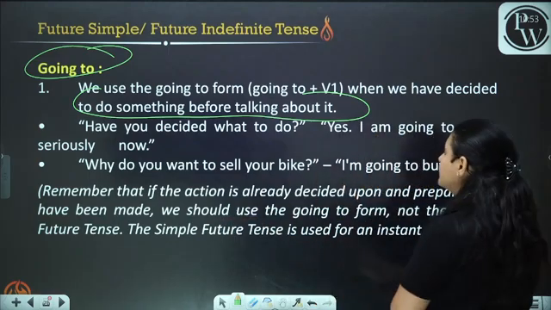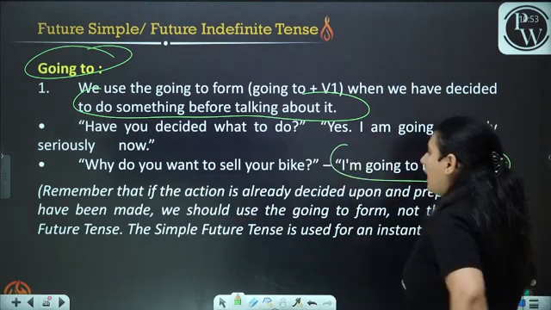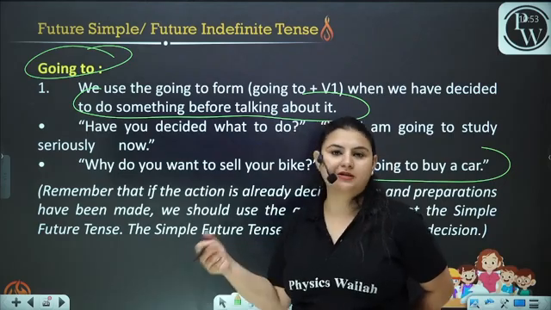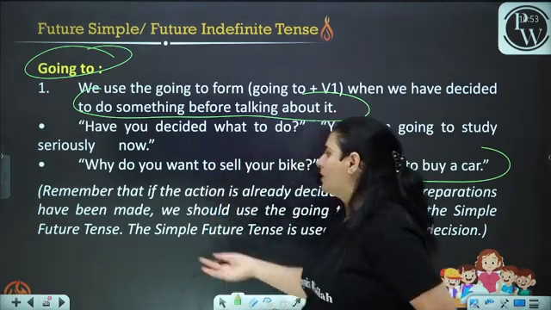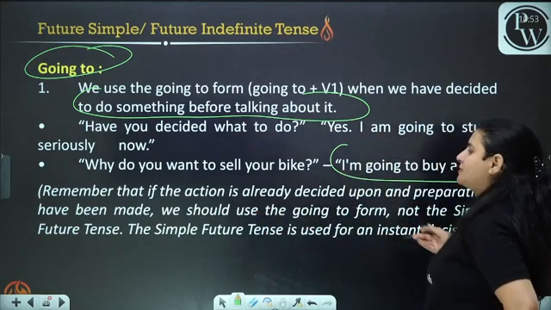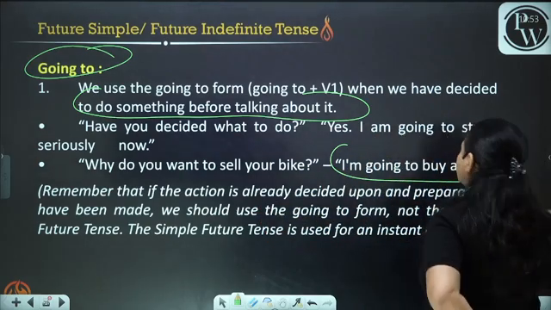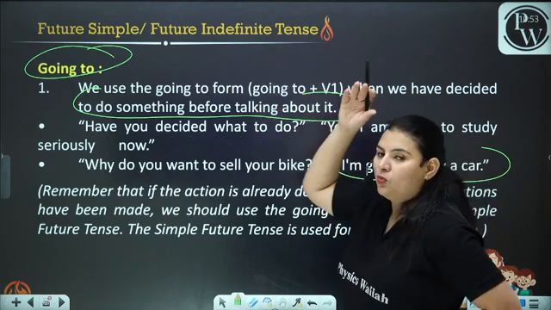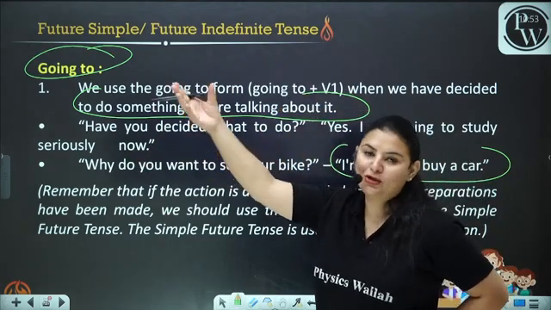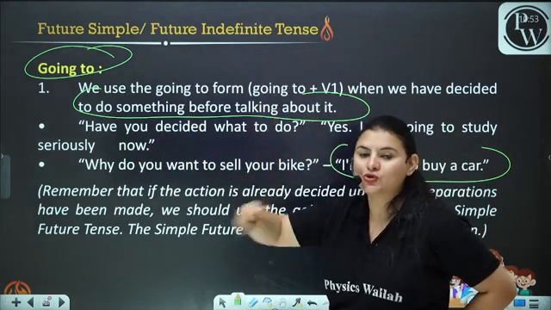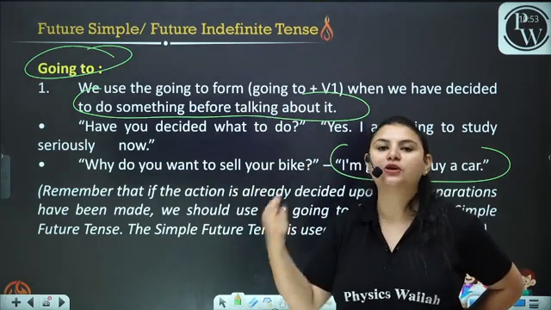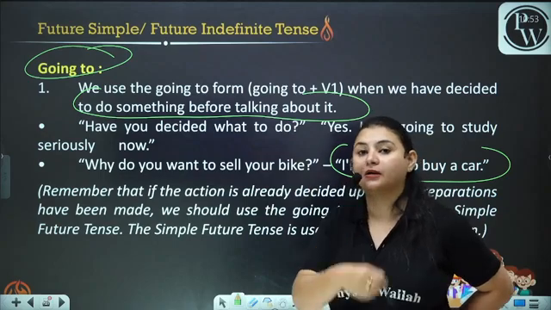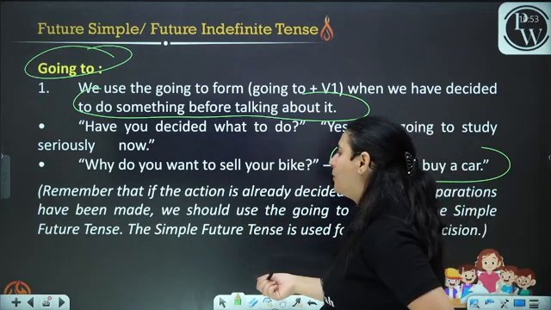Why do you want to sell your bike? I am going to buy a car. Now this is not something that you have just thought. This is something that you have been pondering a lot about lately. Why do you want to sell your bike? I'm going to buy a car. Now this is what you have thought earlier. That is why you use going to. You use going to when you are sure that you are going to do it. You have already made your decision earlier.